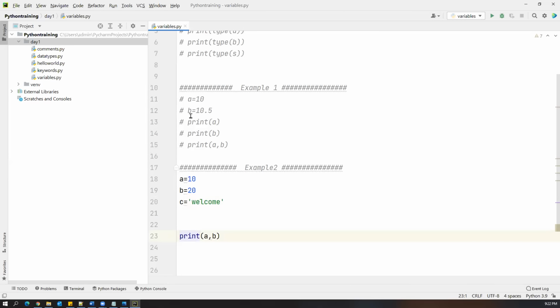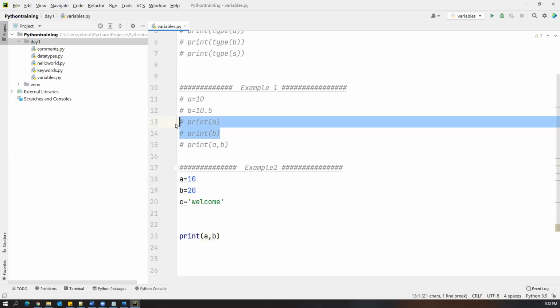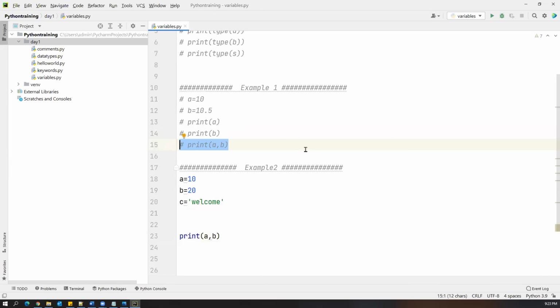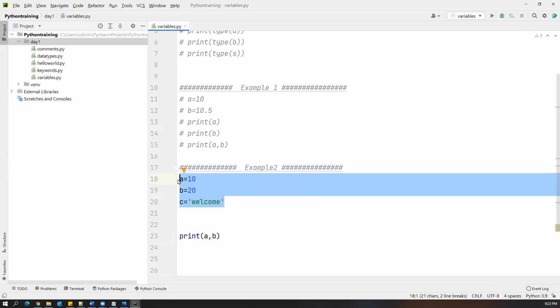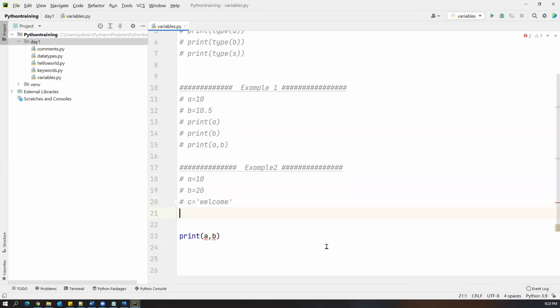Just like in the above example, instead of printing the variables in multiple lines, like print a, print b, print c, I have used only one statement. Similarly, instead of defining multiple variables like this, can I create all of these in one single line? Yes, we can. But how? Simply you can say a comma b comma c equal to 10 comma 20 comma and a string value.